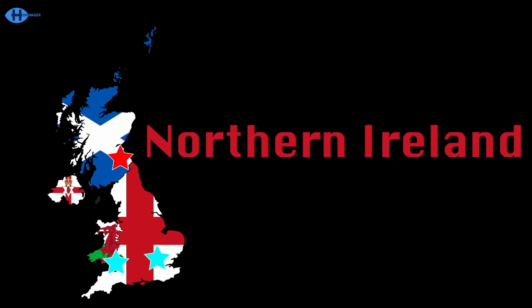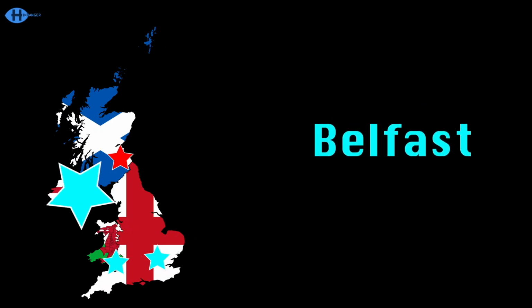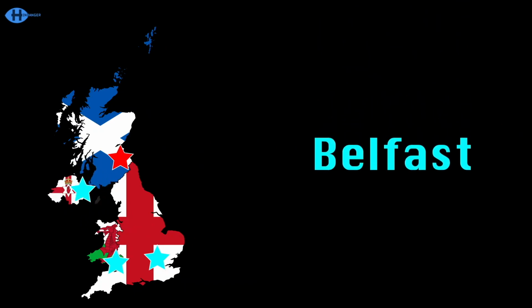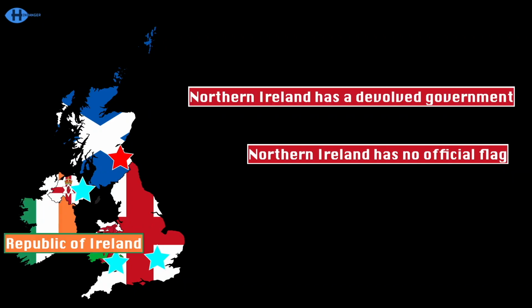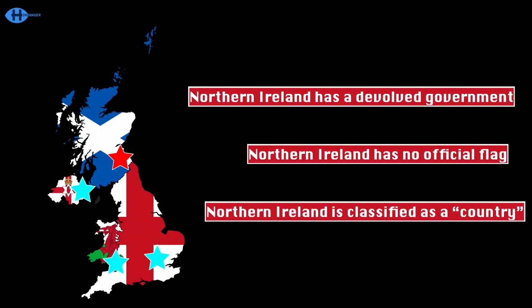Northern Ireland's here at last, capital's Belfast, on Ireland's grass, but there's no official flag. A devolved government touching the country Ireland. Sometimes it's described as a province, but the status is a country, no cap.